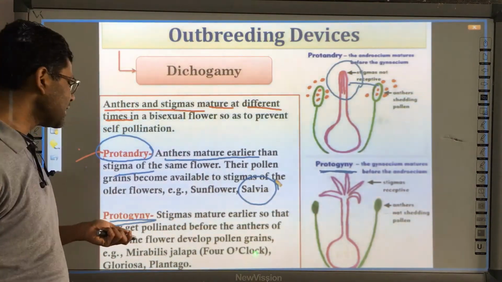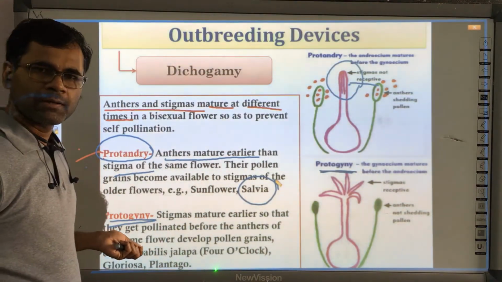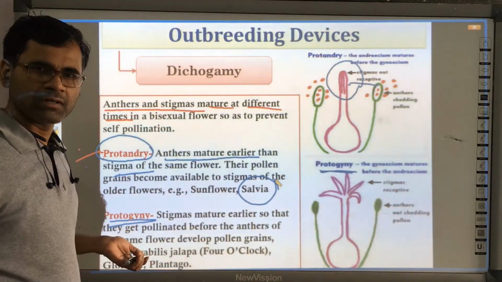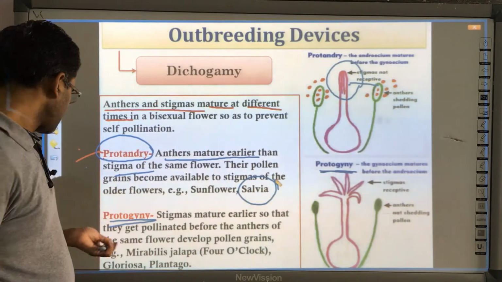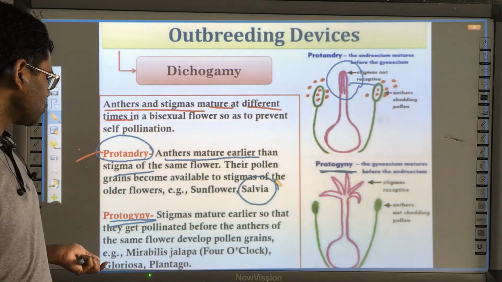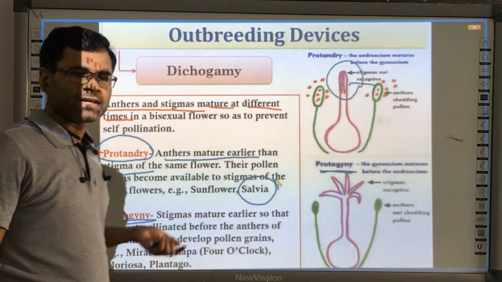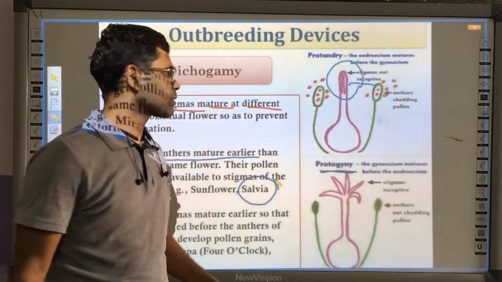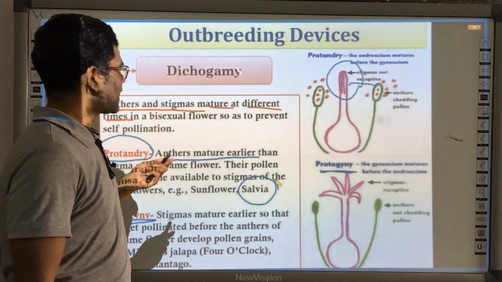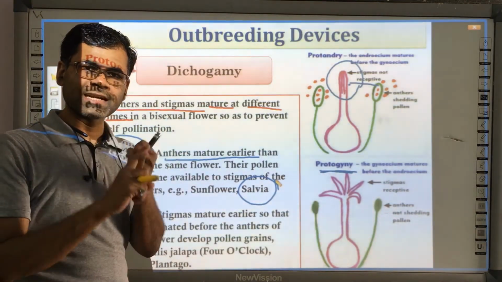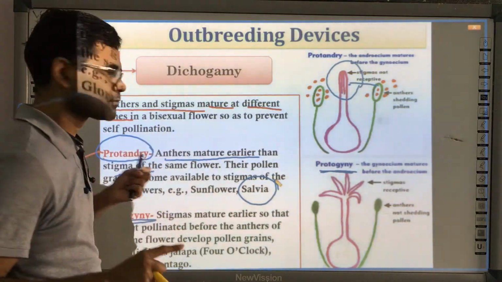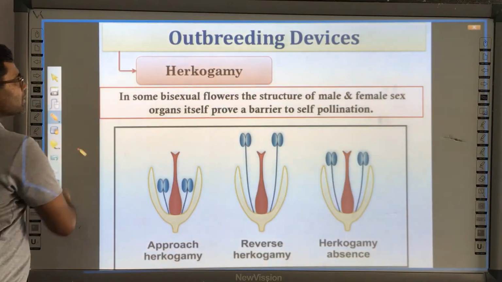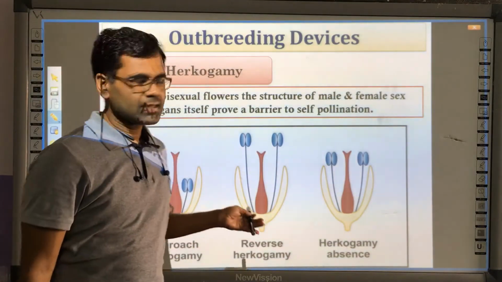And protogamy is performed by Mirabilis jalapa, the very famous four o'clock plant. We are going to discuss this plant in our genetics topic also. Then gloriosa, and other plants also perform protogamy. So this is the second method, dichogamy. The first one was declining, the second one was dichogamy. Next, the third important outbreeding device is hercogamy.